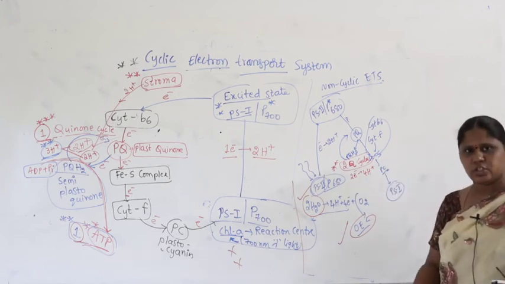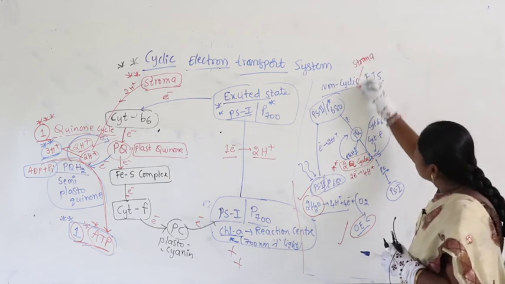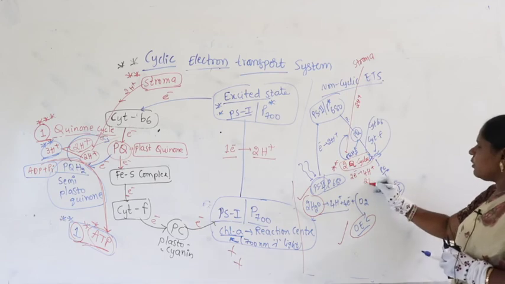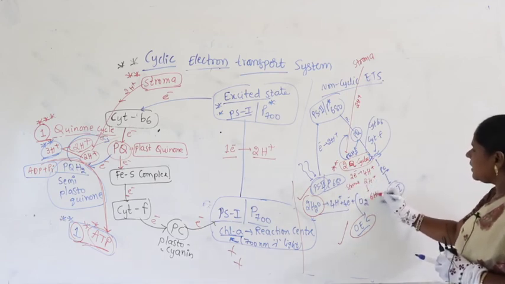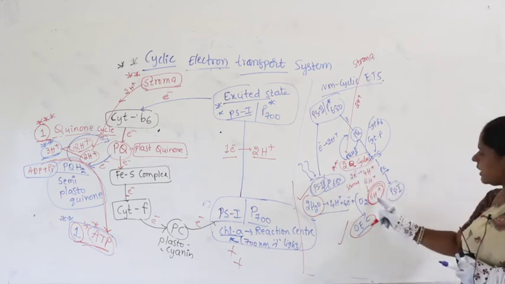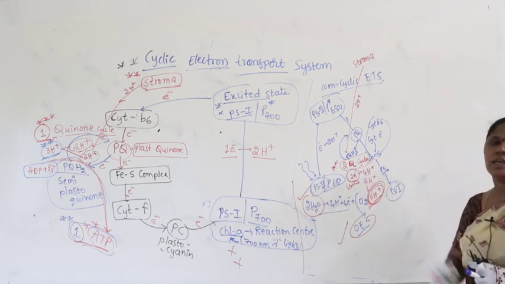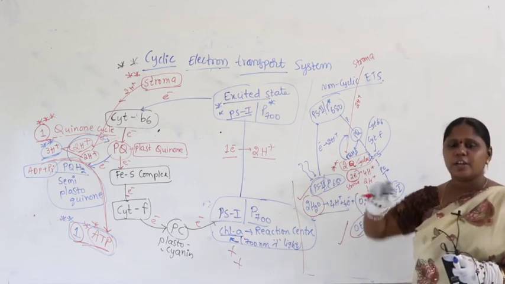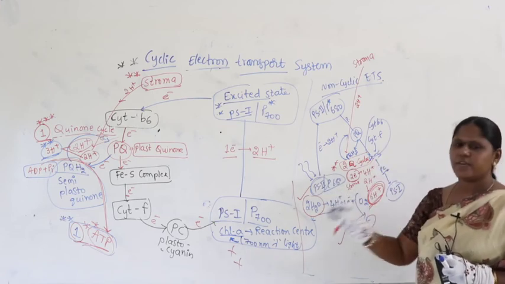But still not sufficient. So from the stroma again it takes 2 protons. Altogether how many protons are participating? 2 protons are being contributed by the stroma, so 6 protons. 2 quinone cycles take the help of 6 protons. How many electrons participate? 2 electrons. Guys, listen carefully. Why? Because questions will come. Sometimes they will question you on the ratio, every bit is very important.